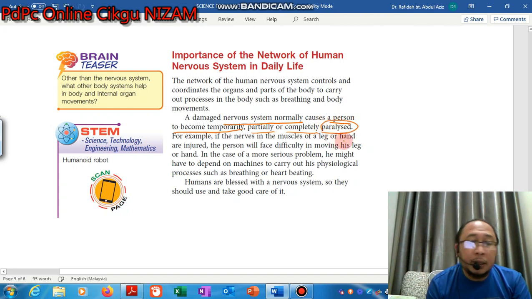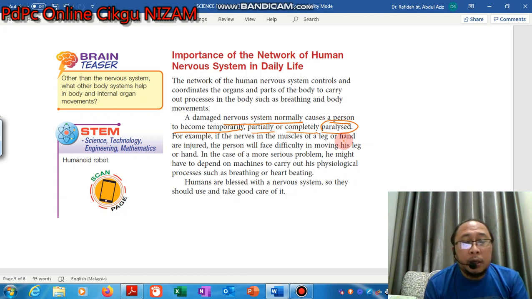For example, somebody cannot have any movement because their muscles cannot respond to any stimulation produced.